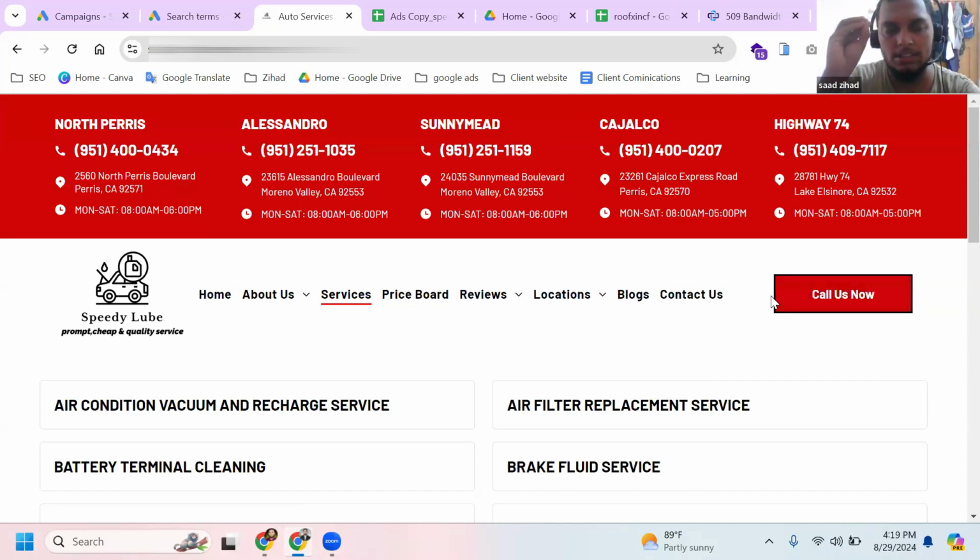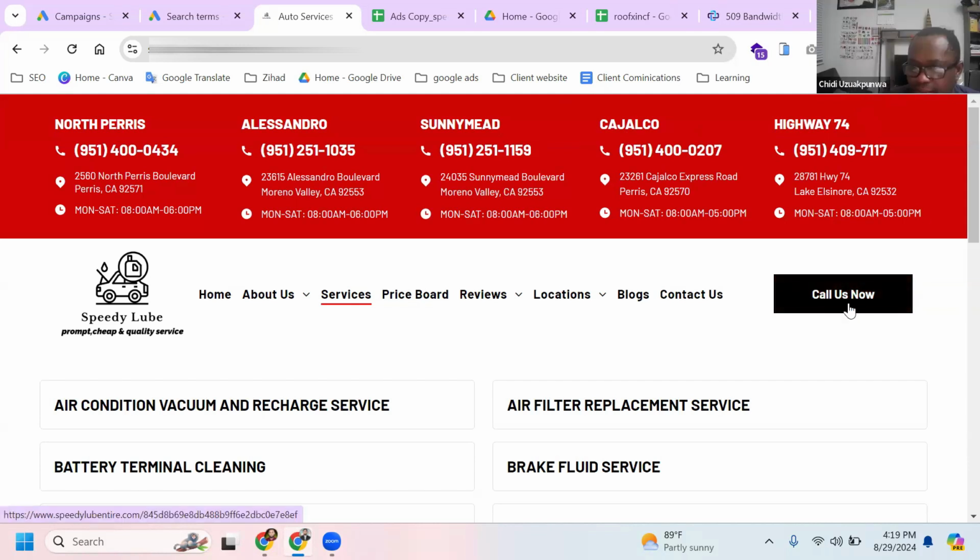So is it okay for you? Some people call the shop directly, yes, and these people can be from Chazalco, from the highway, but they call directly by this call button. Yeah. Oh, okay. And another thing is this call button is not working. Could you please check by phone? Yeah, this call button is not linked to any phone number. Are you sure? Yeah, I'm sure, brother, because I see your website again and again, and I checked all buttons.